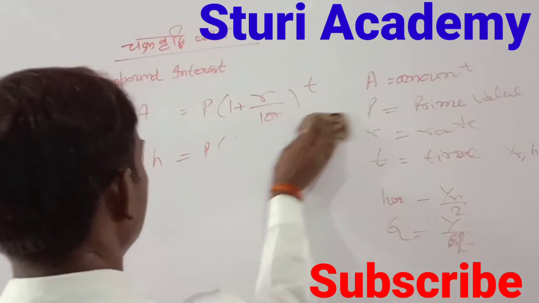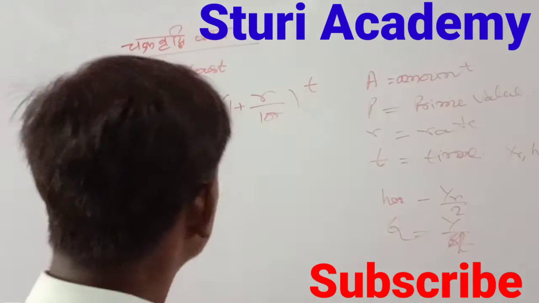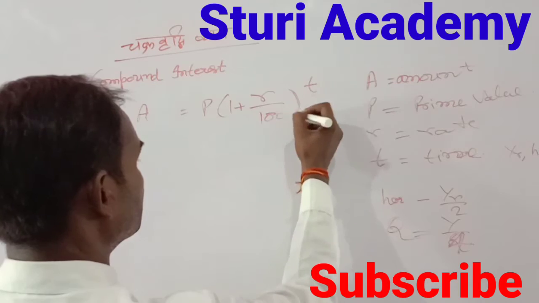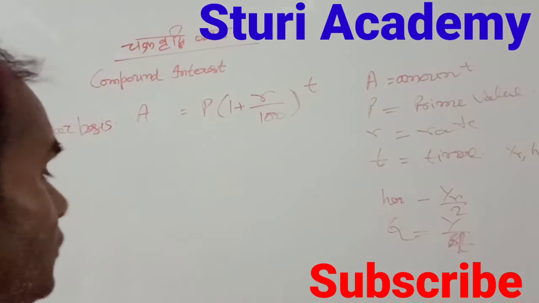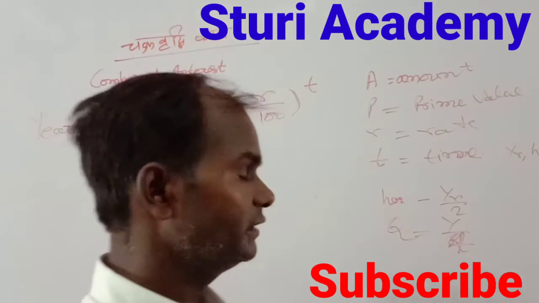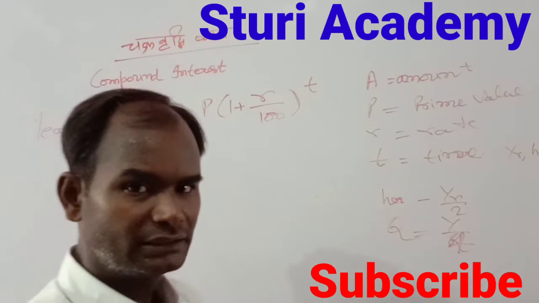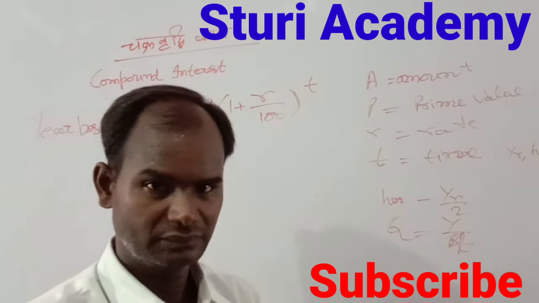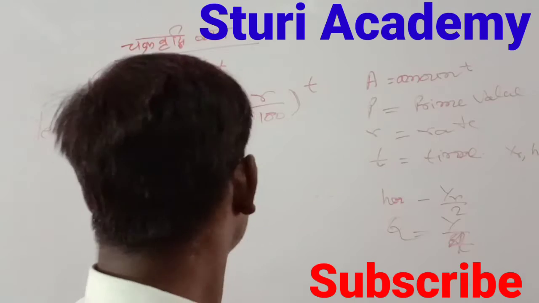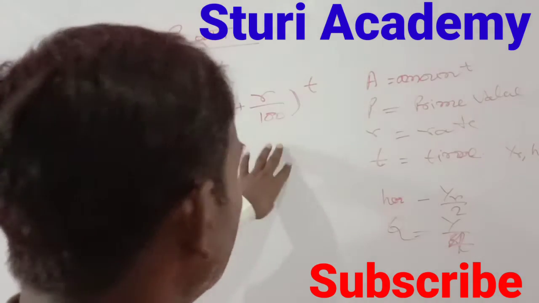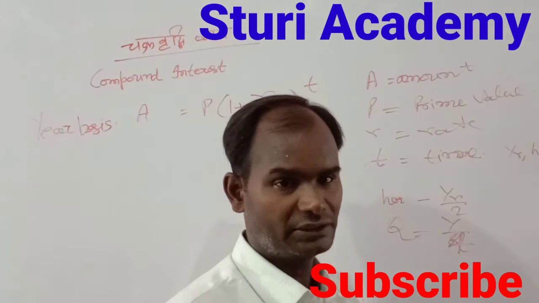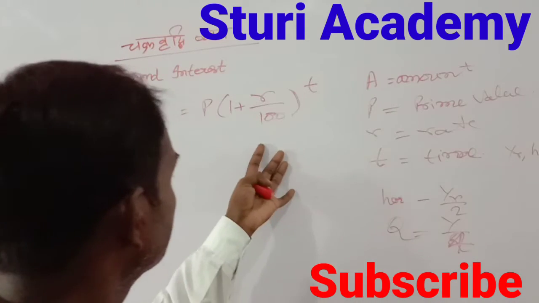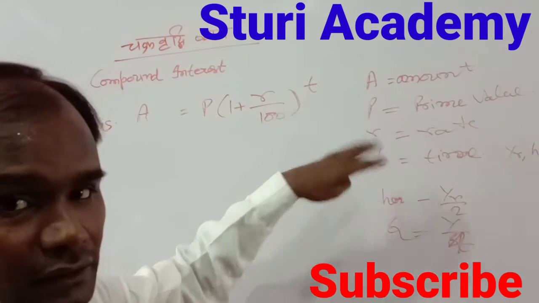Now we talk about what compound interest is. Actually, compound interest is calculated as interest on interest. Suppose someone asks about the interest for 3 years. What is the basic value?